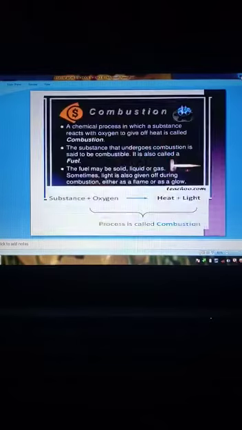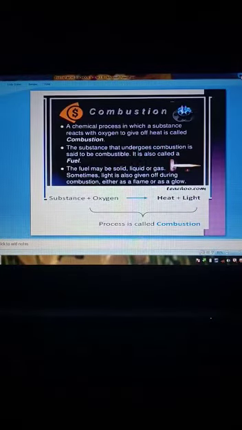Let's start. What is combustion? It is a chemical process in which a substance reacts with oxygen to give off heat. The substance that undergoes combustion is said to be combustible. It is also called a fuel. The fuel may be solid like coal, liquid like petrol, or a gas like CNG. Sometimes light is also given off during combustion, either as a flame or as a glow.